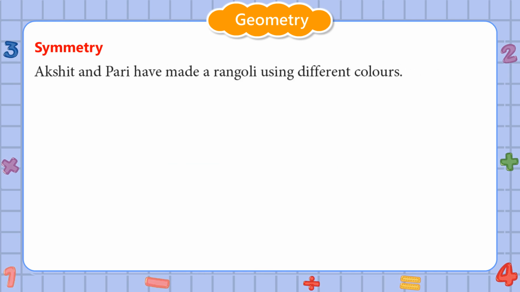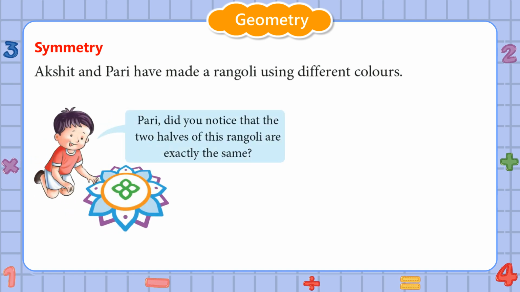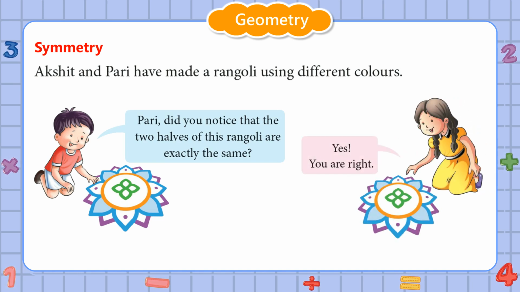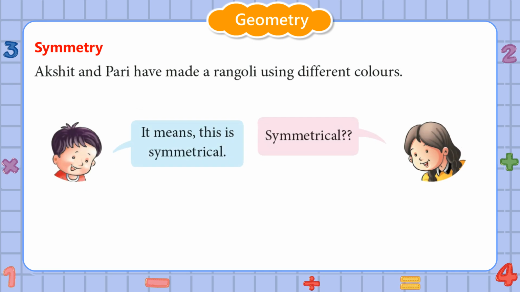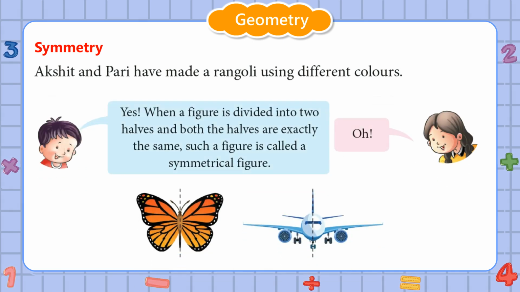Symmetry. Akshat and Pari have made a rangoli using different colors. Pari, did you notice that the two halves of this rangoli are exactly the same? Yes, you are right. It means this is symmetrical. Symmetrical? Yes, when a figure is divided into two halves and both the halves are exactly the same, such a figure is called a symmetrical figure.